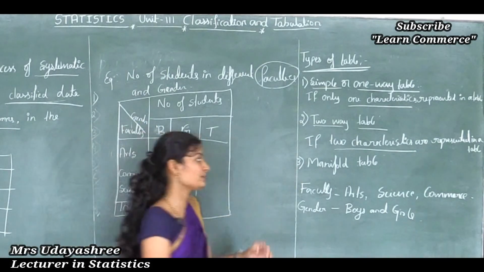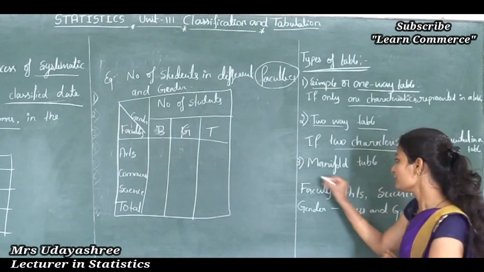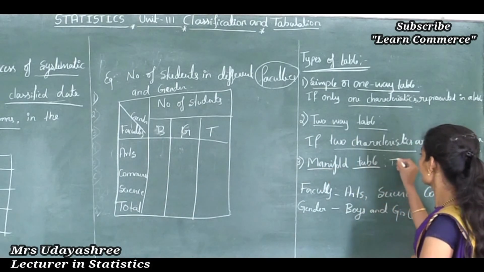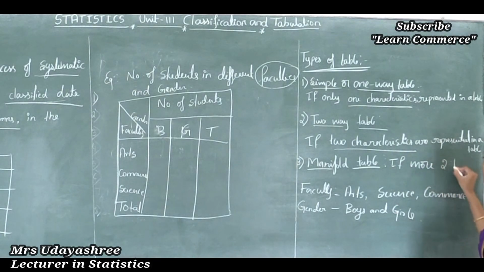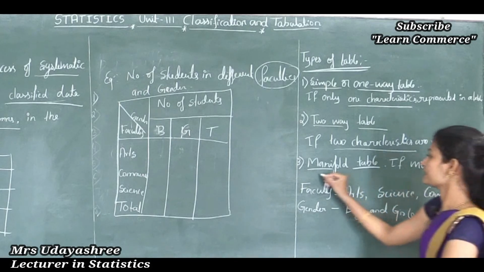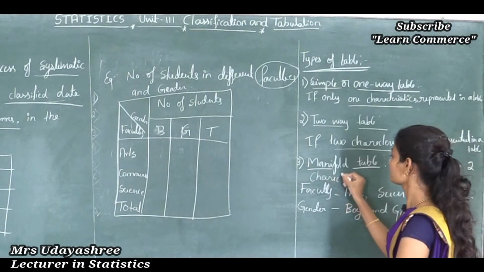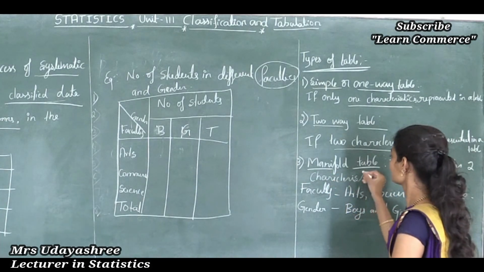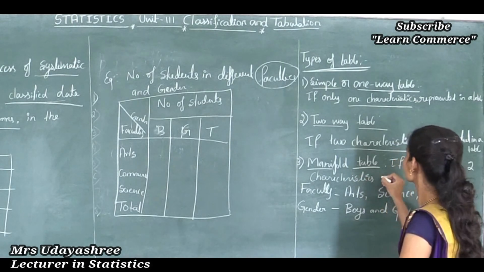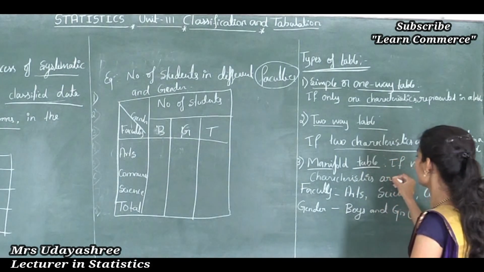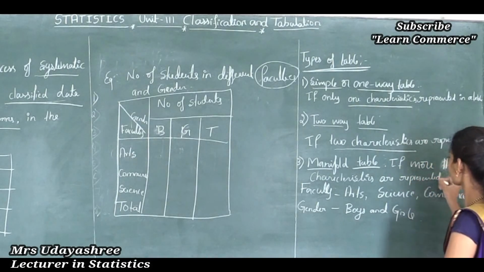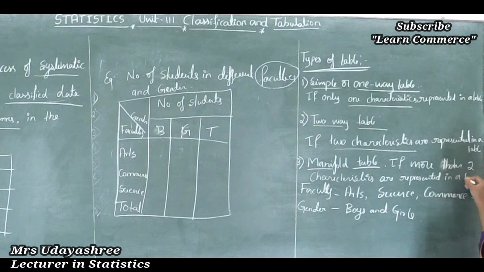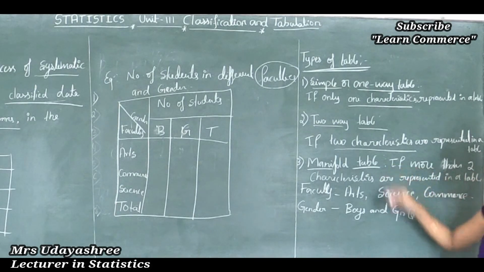Then what about manifold table? Manifold table is if more than two characteristics are represented in a table, it is known as manifold table.